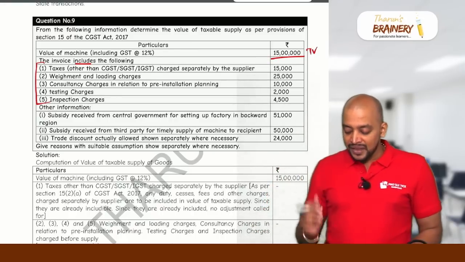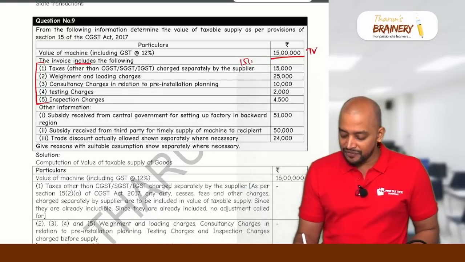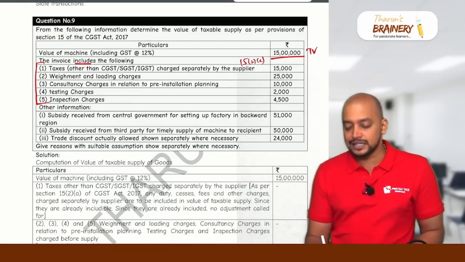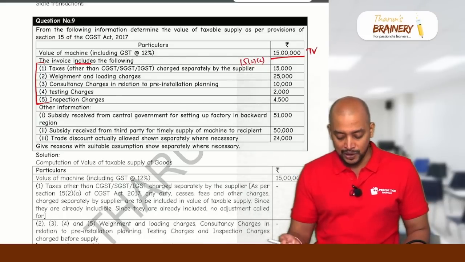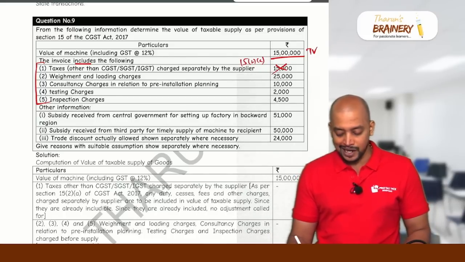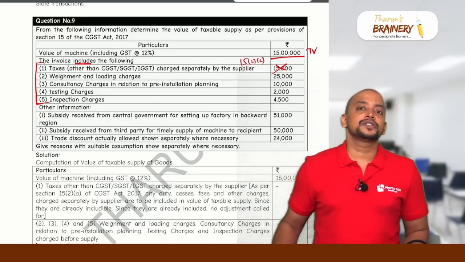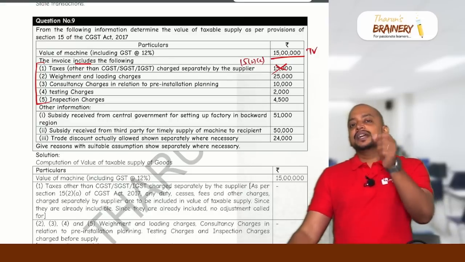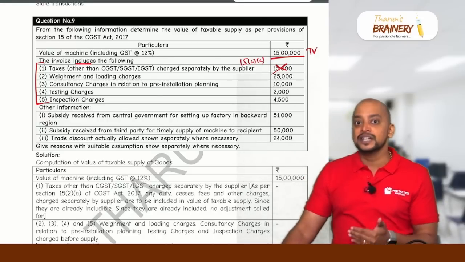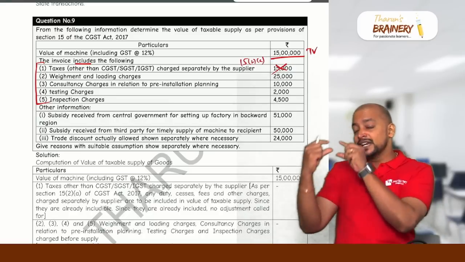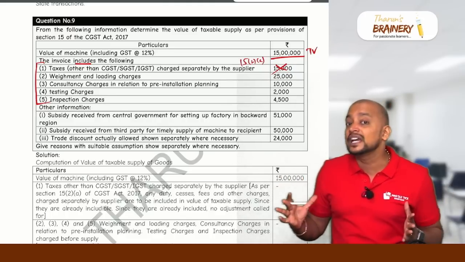Here, taxes as per 15(2)(a), taxes other than GST should be included in the value. But in the given price, it is already included, so therefore you ignore. But GST we need to take out, so that we will do later. Because we need to remember one important assumption: when the price is given as inclusive of GST, all these amounts are also assumed to be inclusive of GST. First you need to make all these adjustments, finally you arrive at some value, that value will be inclusive of GST and we need to calculate GST on an inclusive basis.